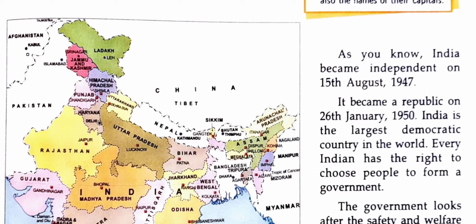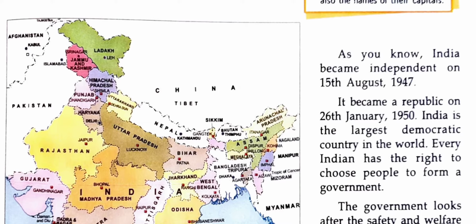As you know, India became independent on 15th August 1947. Independent means that India got freedom from British colonial rule on this date. That's why every year 15th August is celebrated as Independence Day. It became a republic on 26th January 1950.